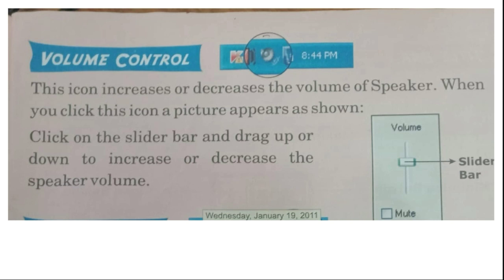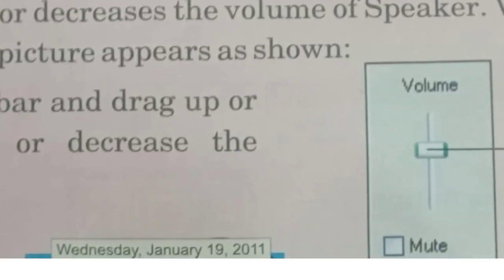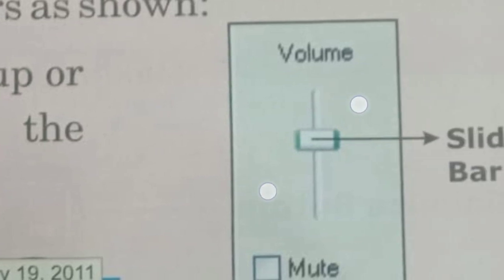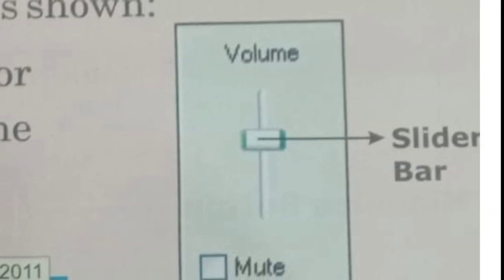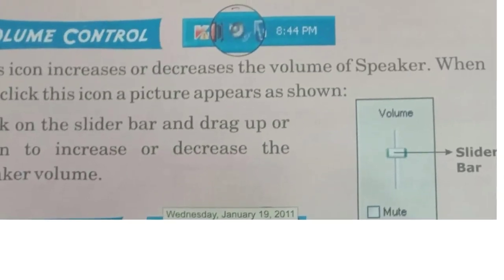When you click this icon, a picture appears as shown. See here, the volume picture. This is a slider bar. If you bring the slider up, the volume increases. If you bring it down, the volume decreases. This is how it works. If you bring the slider down, it will decrease the system volume.